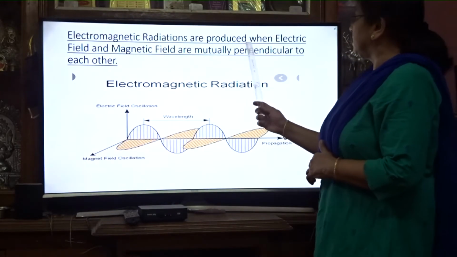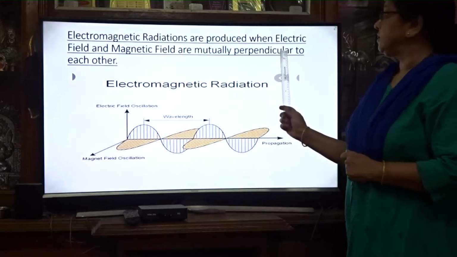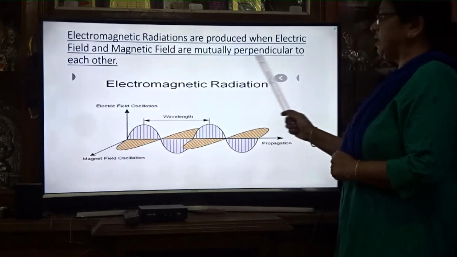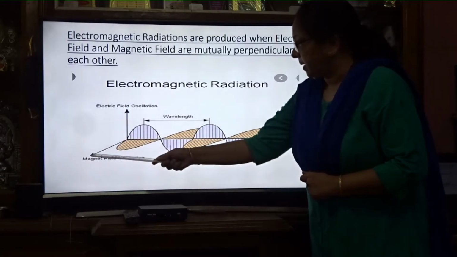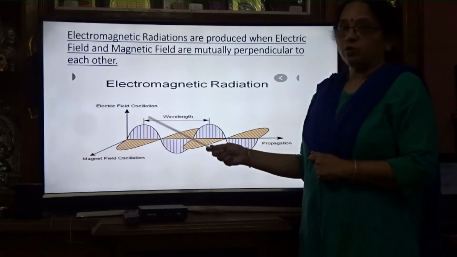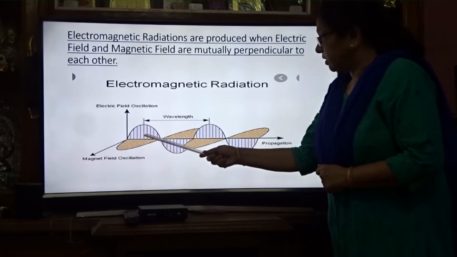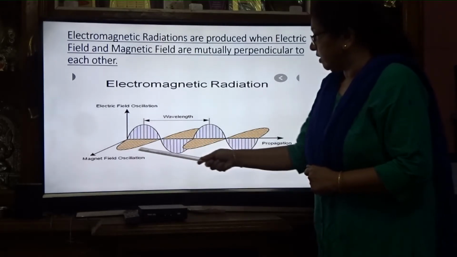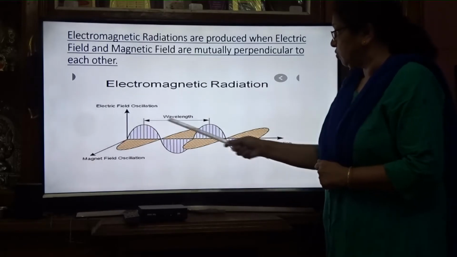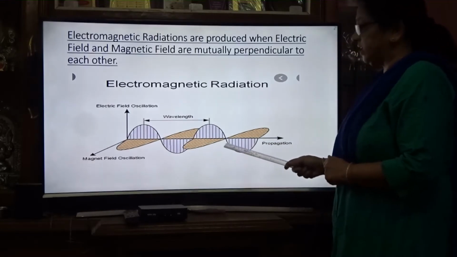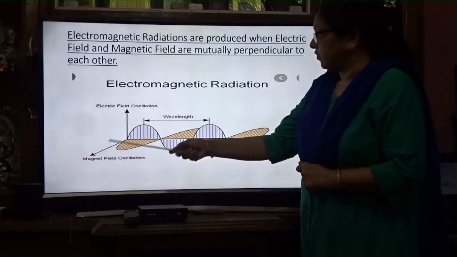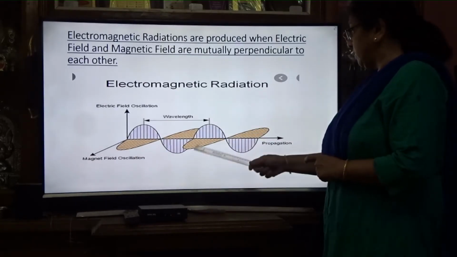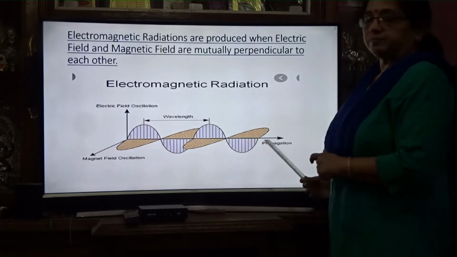So electromagnetic radiations, how are these produced? They are produced when electric field and magnetic field are mutually perpendicular to each other. So electric field and magnetic field are acting perpendicular to each other, and these crests and troughs are the waves. A wave is there and another wave is there, and the distance between two crests or two troughs is known as wavelength. So when electric field and magnetic field are acting perpendicular to each other, then electromagnetic radiations are generated.